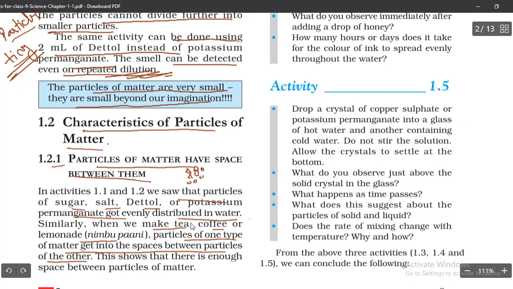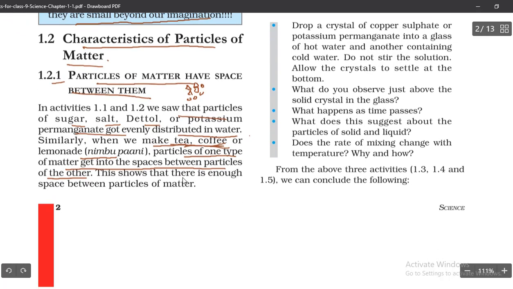Whenever you make tea, coffee or lemonade, you see the water has changed, and in tea and coffee you see the color is completely different, right? So this shows that there is enough space between particles of matter. Got it? These activities show that there is space between particles of matter, okay?